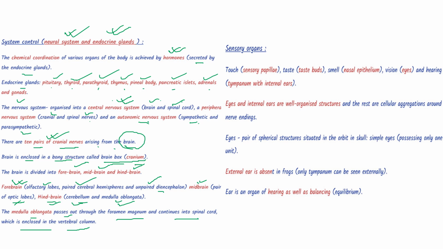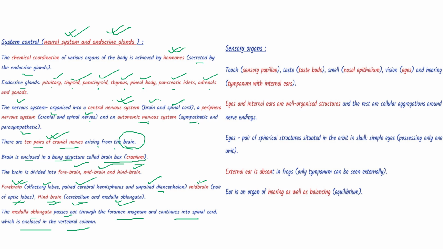And hindbrain, I think we all know that medulla oblongata is continuous with the spinal cord. So it is towards our back and it is a part of hindbrain. So if you remember these three critical things, olfactory, optic, and medulla oblongata, then I think it would be easier for you to eliminate the options and decipher the correct option in case of MCQ.